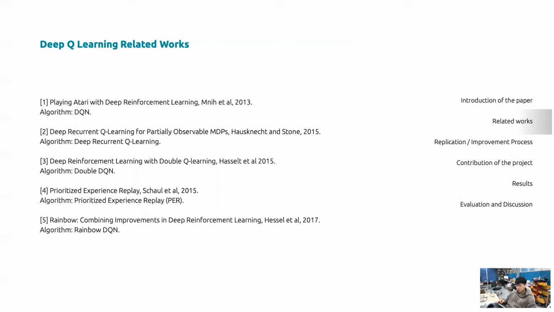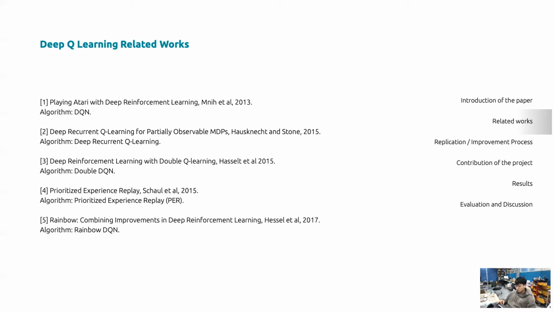The second paper is deep recurrent Q-learning for partially observable MDP. This paper investigates the effects of adding recurrency to a deep Q network, DQN, by replacing the first post-convolutional fully connected layer with a recurrent LSTM. The resulting deep recurrent Q network, also capable of seeing only a small single frame at each time step, successfully integrates information through time and replicates DQN's performance on standard Atari games and partially observed equivalents featuring flickering game screens.